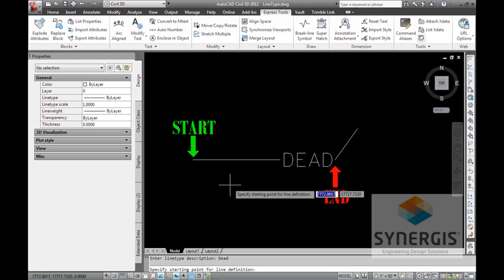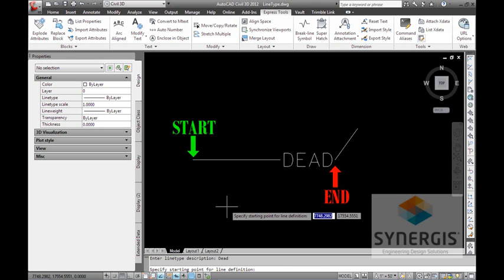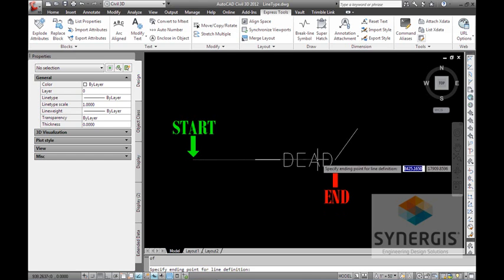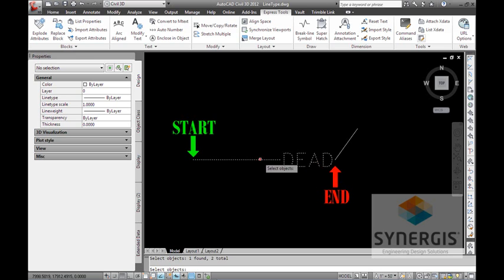Now, these green and red texts on the screen, right? I had this laid out for this specific reason right now. At the command line, it's asking me for a starting point of the definition. This is how it's going to know how to repeat. What's the spacing between this repeat, right? So I'm going to come over and I'm going to snap to my endpoint up here. Right? That's my starting point. And where's my ending point? Well, I'm just going to come right over to this endpoint over here. Snap to that. So it knows the length of it, and now it wants to know what objects you want to repeat inside of this line type. I'm going to say this shape and this line. I'll hit enter.